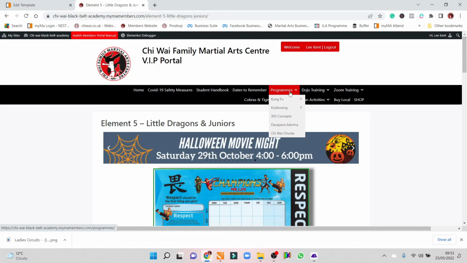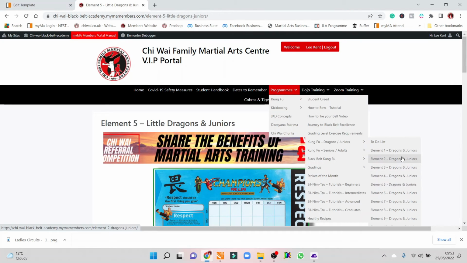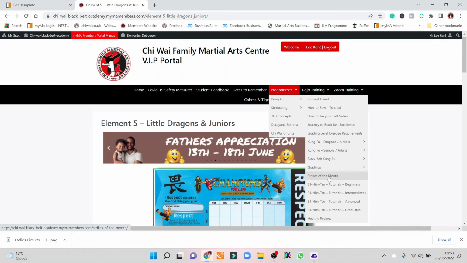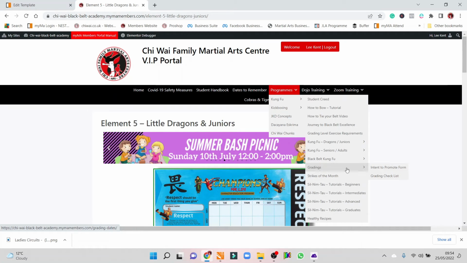When you come back for your grading, you've got your 3 elements to remind yourself of. Literally just click down, click on the last 3 elements, and just watch the videos and read the sheets. Simple as that. Okay, moving on down, strikes of the month, which strikes we concentrate on for the month. Gradings, intensive promotes and checklist, ignore that for now. That's coming back in again very, very soon, but we have allowed that to drop a little bit.